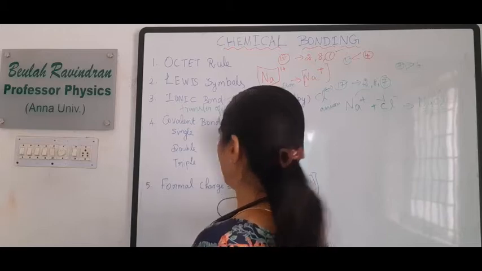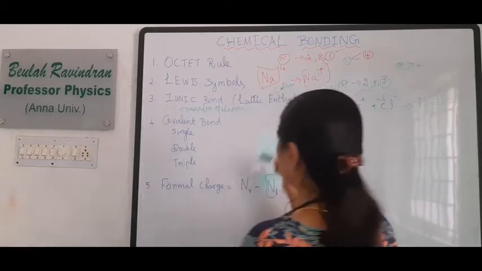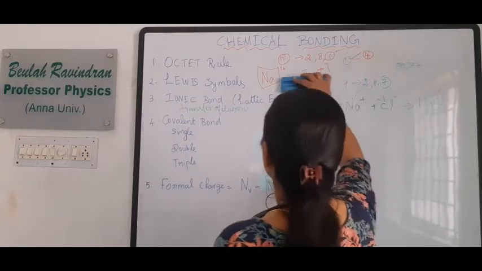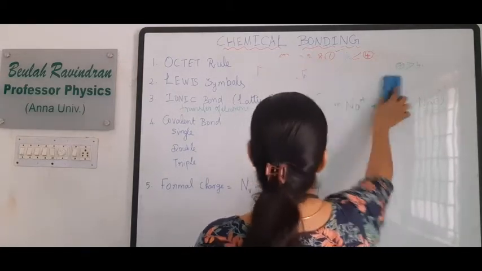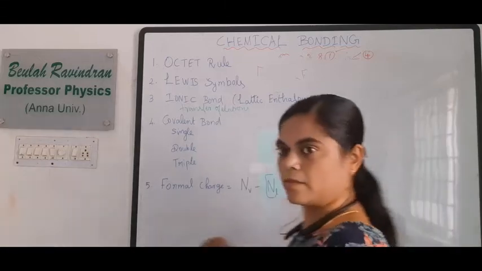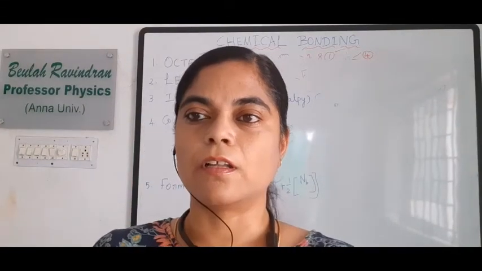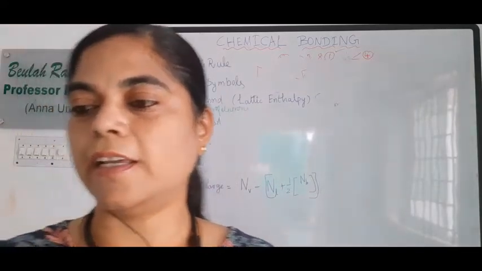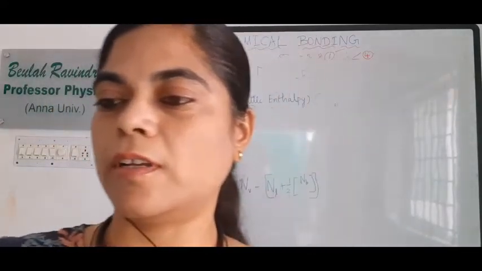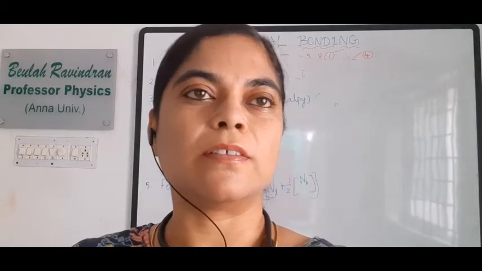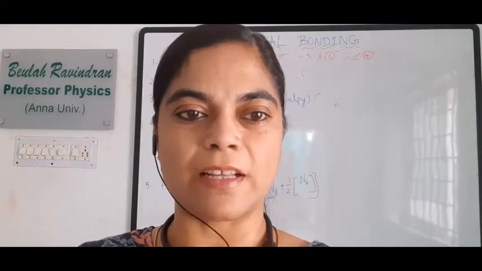Basically, ionic bonding takes place only in crystalline solids. Ionic bonding is non-directional.